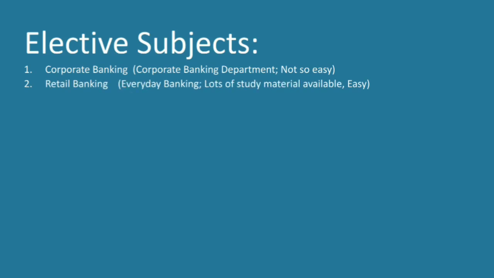So the next subject is retail banking. As I said, it is something which deals with our everyday banking. Lots of study material is available on the internet, and it is really easy. Once it has happened that the paper came very difficult. I mean, it was not difficult, but a lot of questions were from current affairs, from all the schemes, etc. Students didn't expect that, and that's why students of retail banking scored very low, and students of other subjects scored comparatively high. So once it has happened, but now again the paper is easy.